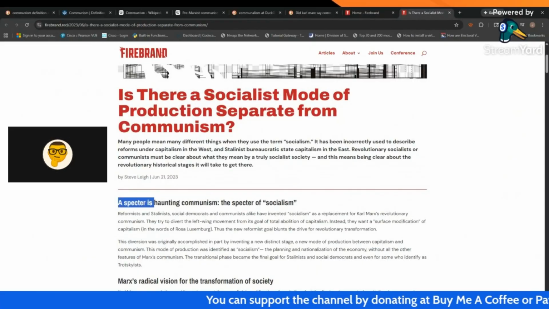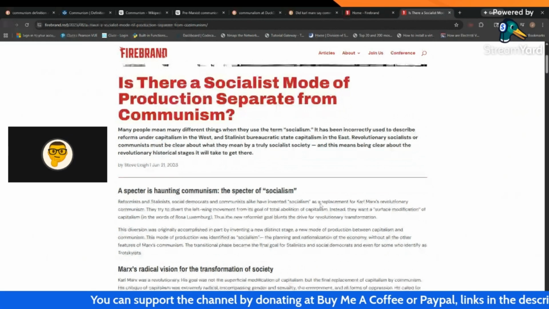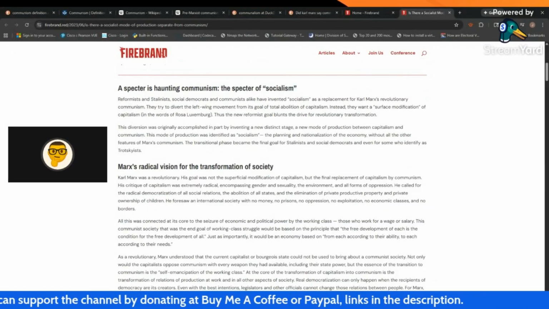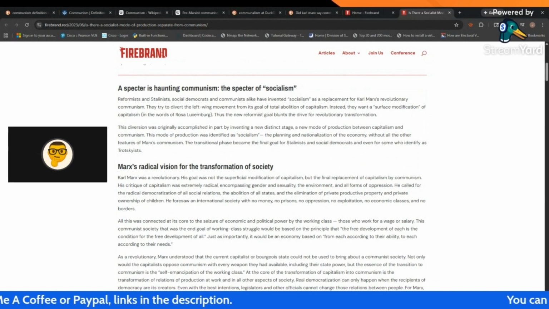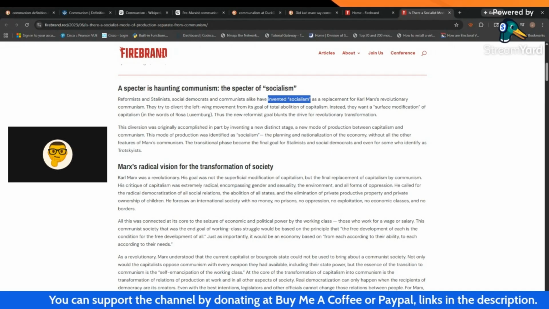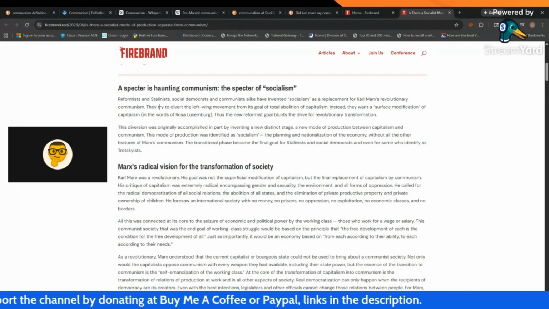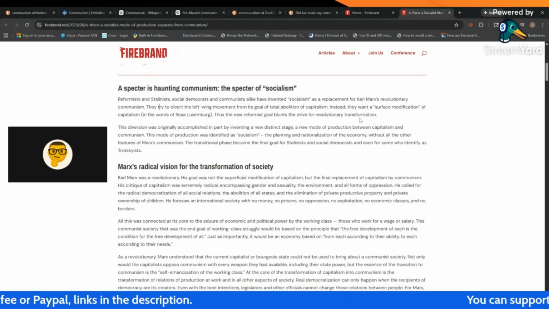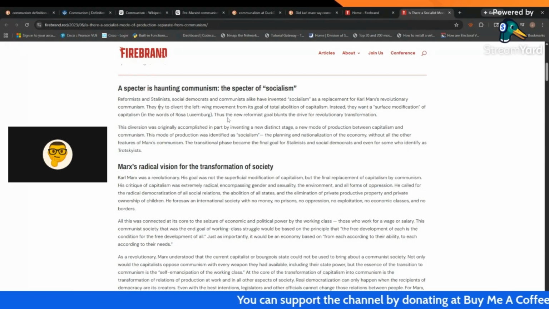right here, the specter haunting communism, the specter of socialism. Reformists and Stalinists, social democrats and communists alike, have invented socialism as a replacement for Karl Marx's revolutionary communism. Interesting. So all these communists have invented socialism to replace Karl Marx's revolutionary communism. They try to divert the left-wing movement from its goal of total abolition of capitalism. Instead, they want a surface modification of capitalism, in the words of Rosa Luxemburg. Thus, the new reformist goal blunts the drive for revolutionary transformation.